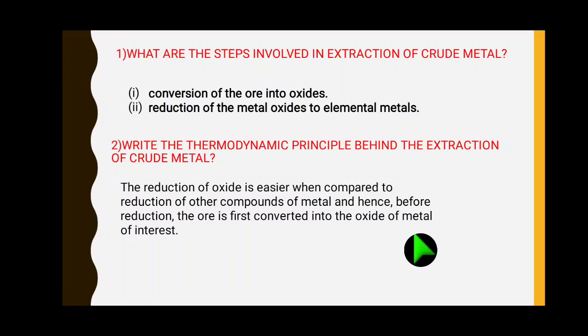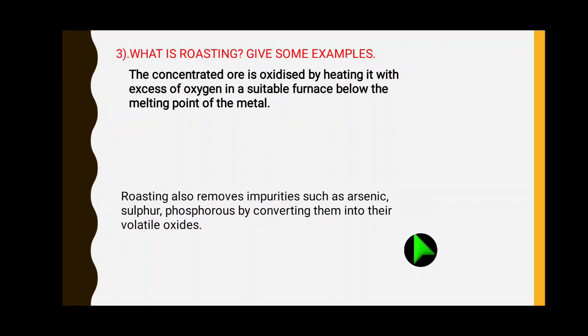That is the principle. So, first we have to convert the ore into oxide, because reduction of oxide is easier.